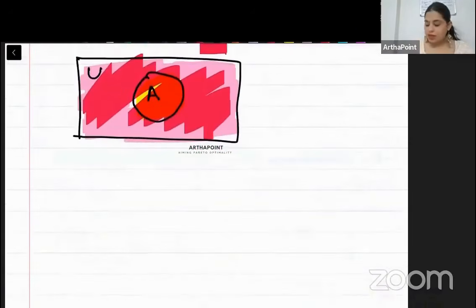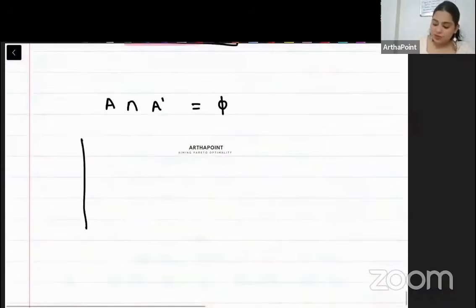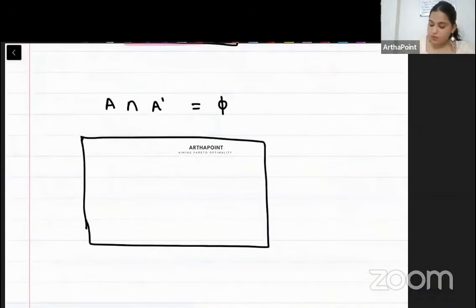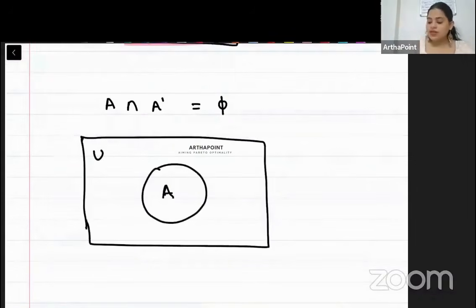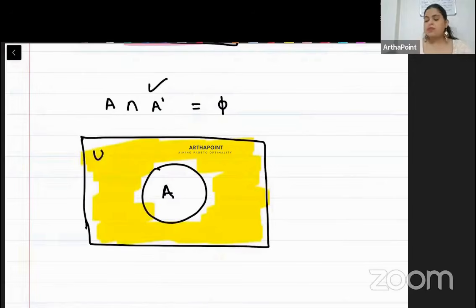Second law. A intersection A complement is null. बेटा फिर से देखो. This is my universe. This is A. What is A complement? Everything other than A. Right? This is A. Is there anything common between the two? Nothing, na? So I will get the null set.